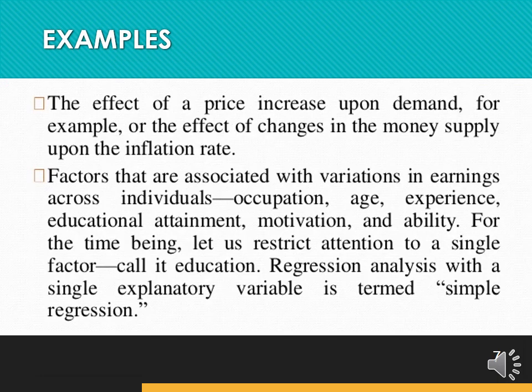Now we will talk about one example, that is the effect of a price increase upon demand. For example, the effect of a change in the money supply upon the inflation rate. As demand increases, price also increases and the inflation rate also increases. The factors associated with the variance in earnings across individuals are like occupation, age, experience, educational attainment, motivation and ability. This is a regression analysis which is termed simple regression.